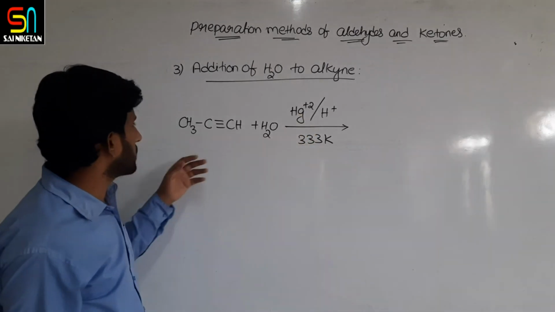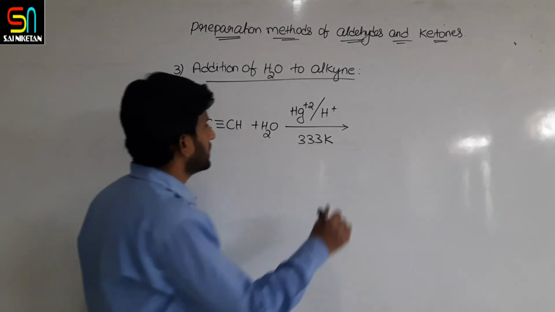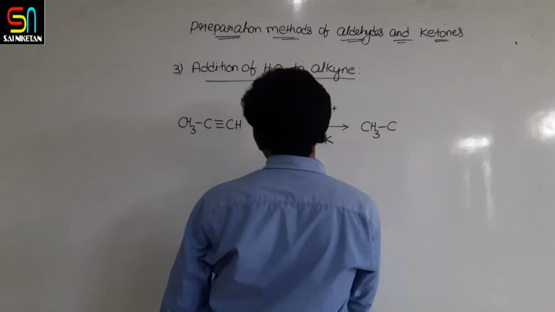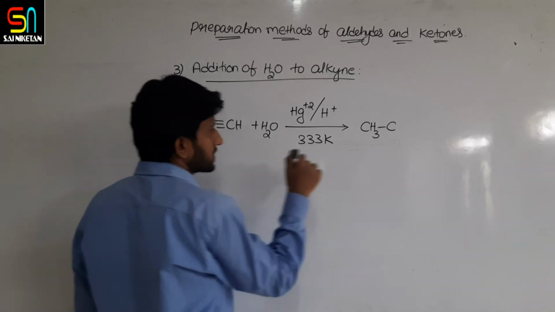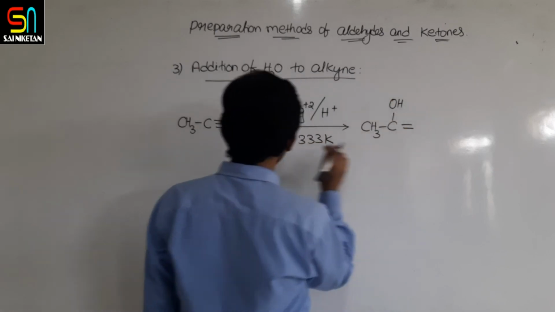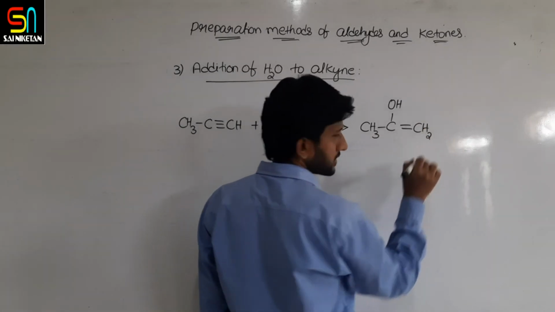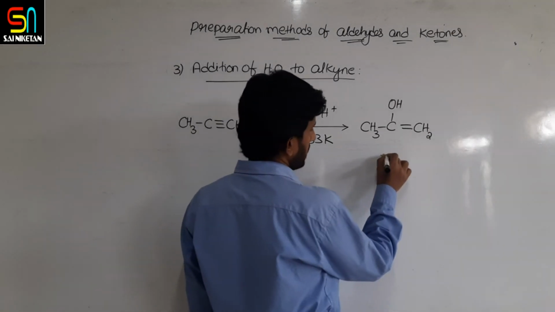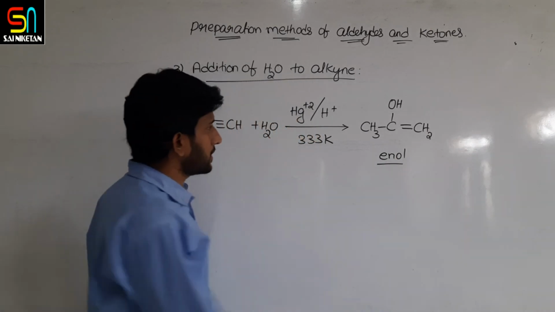So alkynes on addition with water in the presence of this mercury salt. Which type of addition takes place here? Markovnikov addition takes place. So according to Markovnikov, what happens here? The negative part of the reagent attaches to the carbon with less number of hydrogens. So the OH group is attached here, double bond, H plus attached to this one, CH2. And an enol is formed, the enol group, a double bond adjacent to OH.